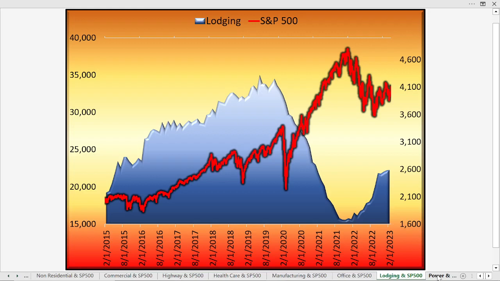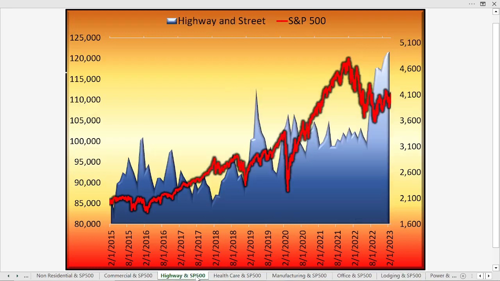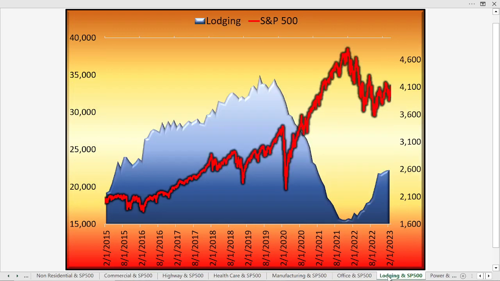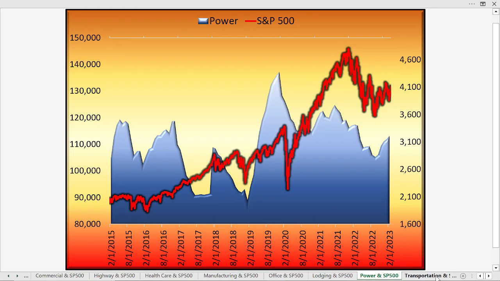Now, if we're a value player and we think that maybe the lodging stocks are poised to set some sort of recovery, I want to see a continued resurgence. It seems like the lodging construction numbers are going up, but they're certainly lagging very far behind highway spending, for example, and commercial spending, for example. Compare that to lodging. A very, very different picture. Also, we have here power construction spending in terms of the power industry, not really so hot.